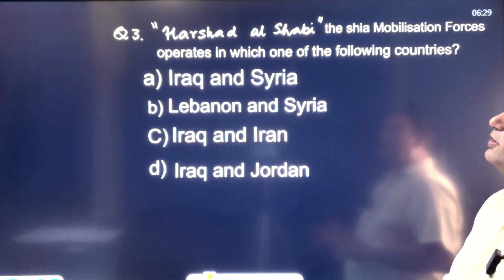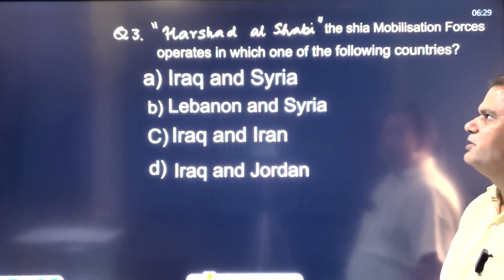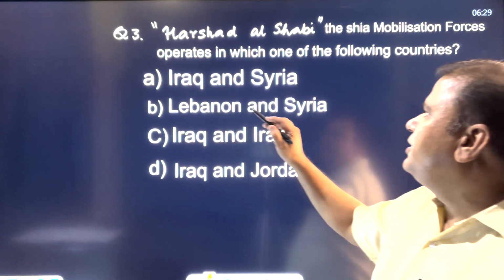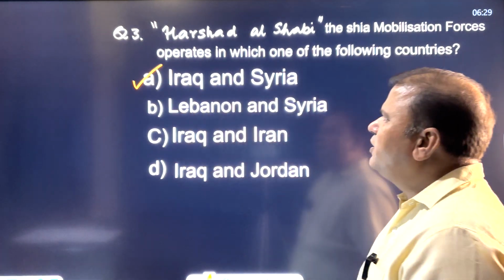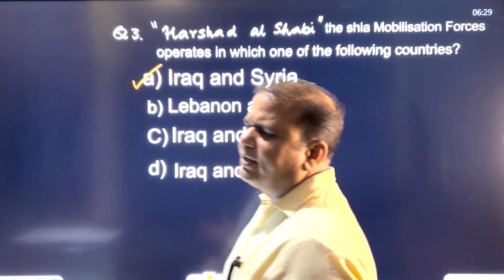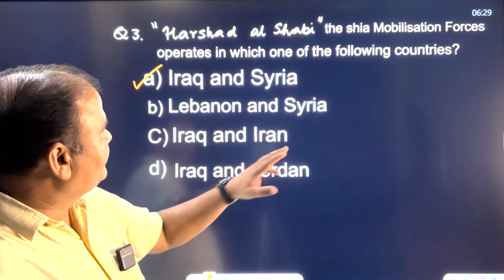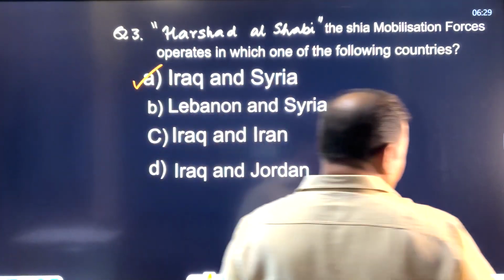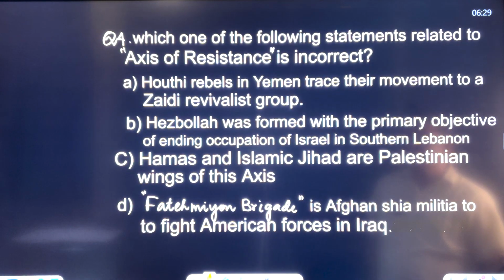Harakat al-Shabi is also part of the axis of resistance, and it operates in Iraq and Syria. It is carrying out attacks against the American forces in Iraq and Syria. It's a Shiite organization and is a part of the axis of resistance of Iran.